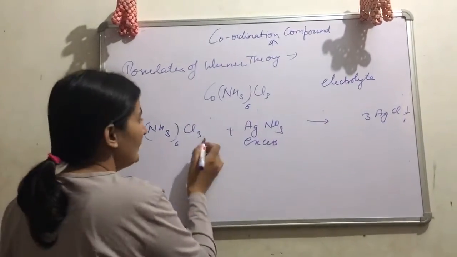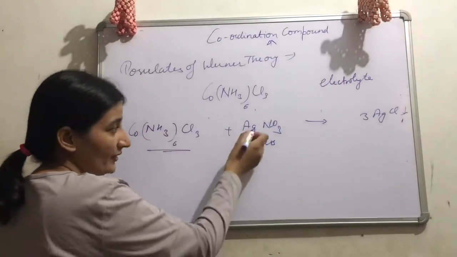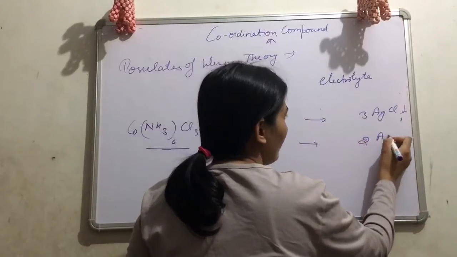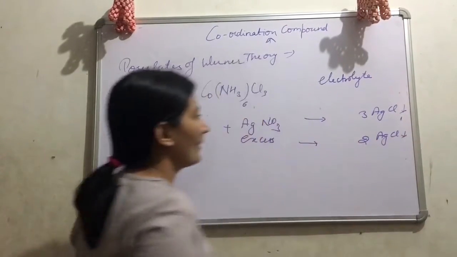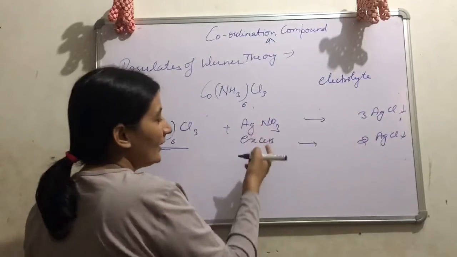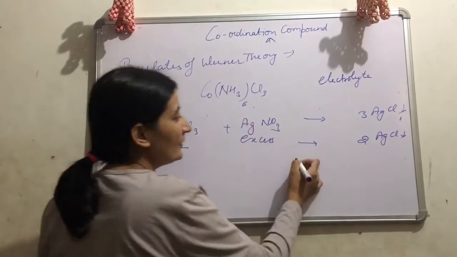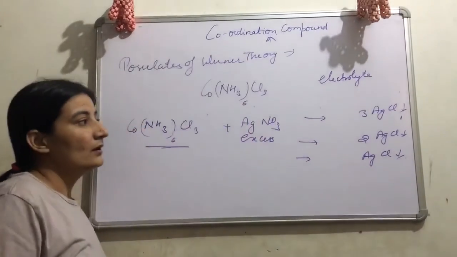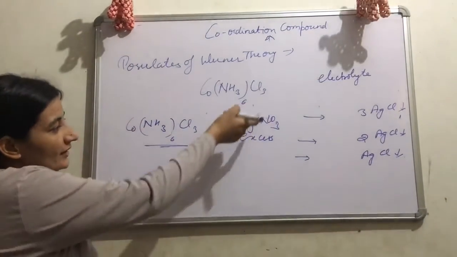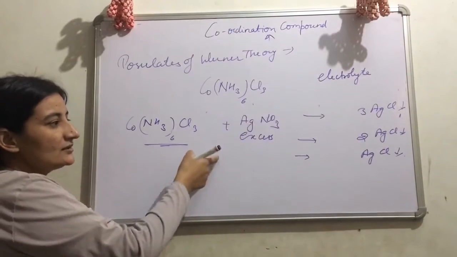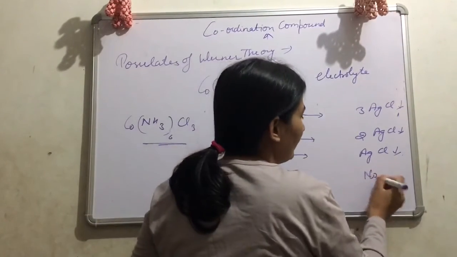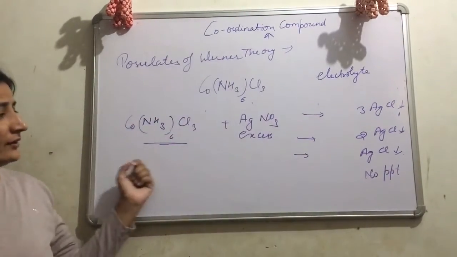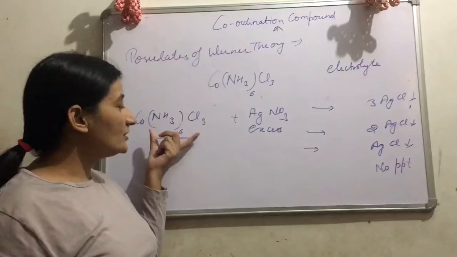Second situation arises, in the same compound we add AgNO3 in excess. In the second case, we obtain 2 moles of AgCl as precipitate. Third case, again we add AgNO3 in excess, then we obtain only 1 mole of AgCl as precipitate. Fourth case, we add AgNO3 in excess and there is no AgCl precipitate. No precipitate formation. Then how can we predict the structure of this complex?